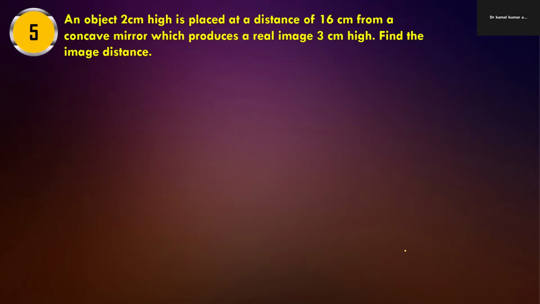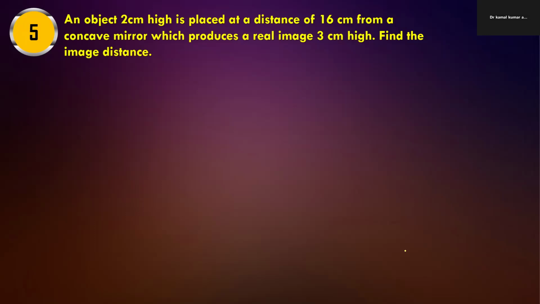Okay, another question. An object 2 centimeter in height is placed at a distance of 16 centimeter from a concave mirror, which produces a real image of 3 centimeter height. Find the image distance.